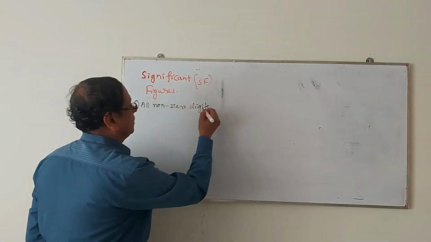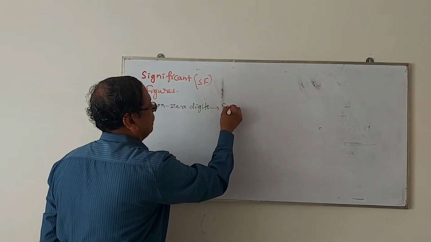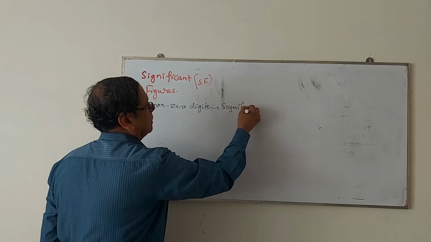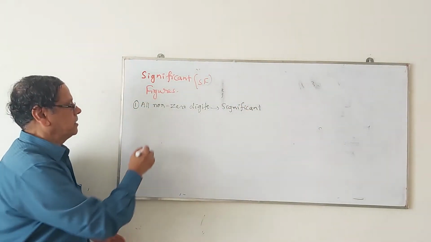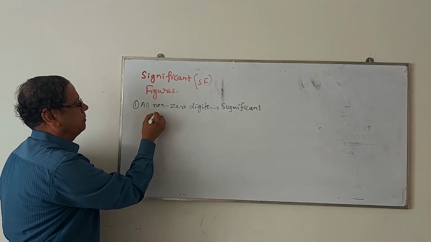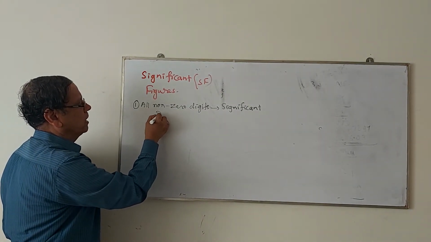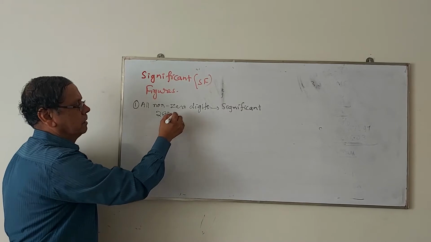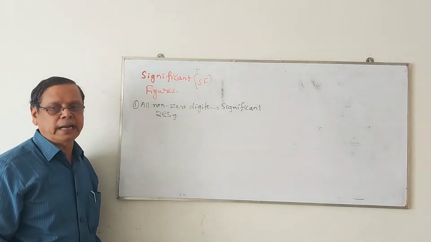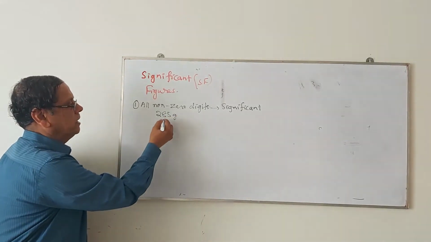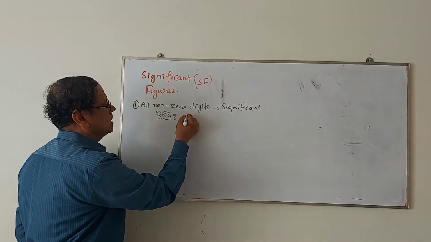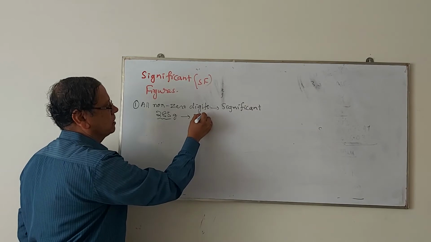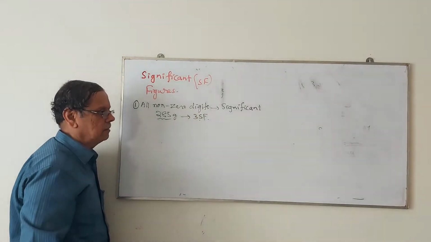All non-zero digits are significant. For example, there is a number, I am mentioning this number as 285 grams. Then this 285 contains 3 digits and all these 3 digits are significant. So this number has got 3 significant figures.